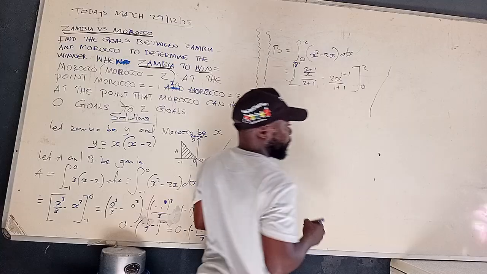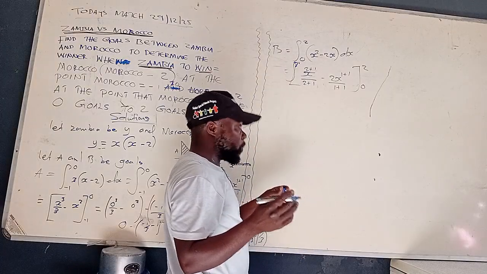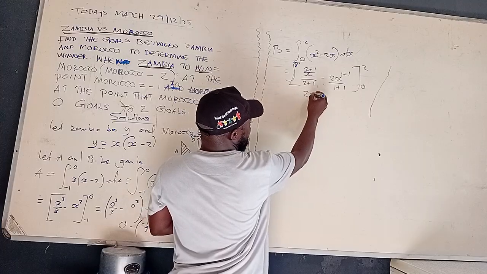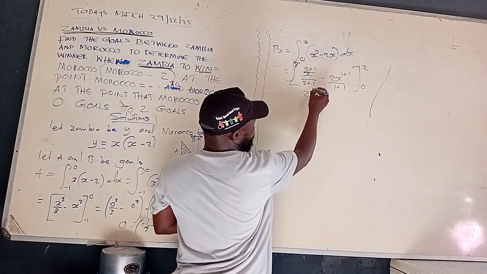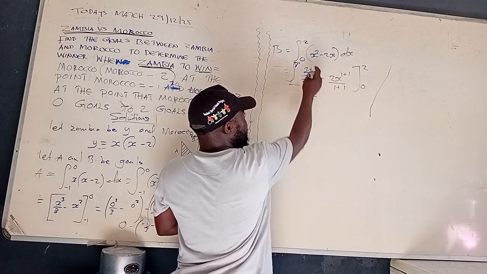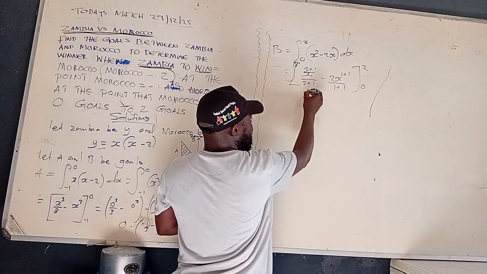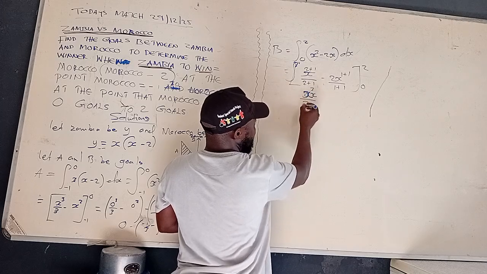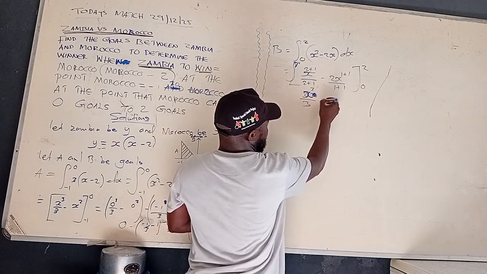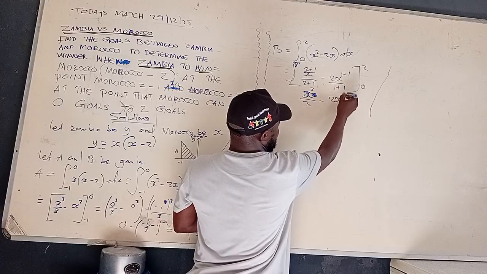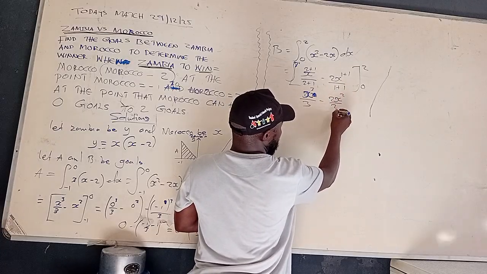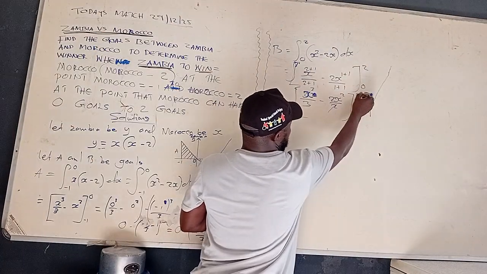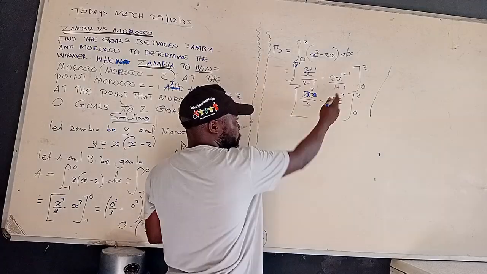Are we together? Hopefully we are moving together. Yes. So at this point here, we are going to have the 3. This is x to the power 3 over 3. Are we together? Yes. Minus 2x to the power 2 over 2. So the 2 and the 2 go, okay? Yes. Which is 2, 0. There you have the 2.